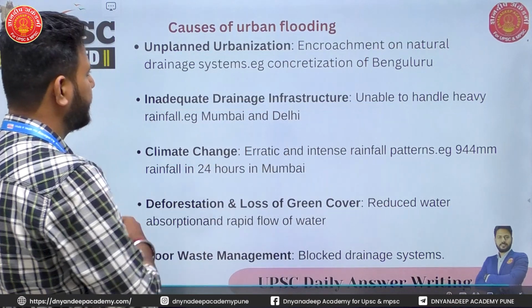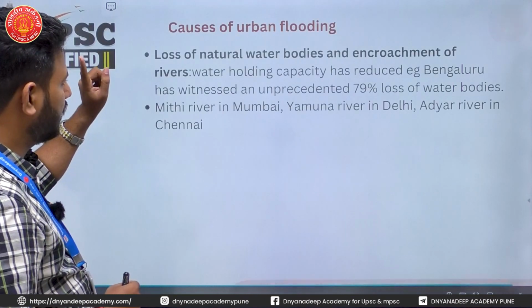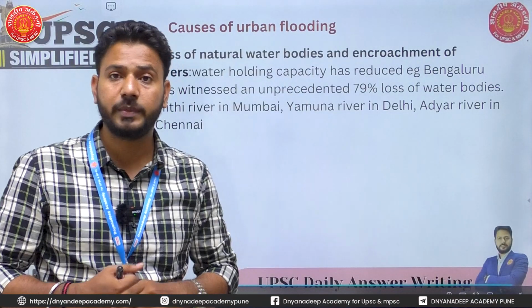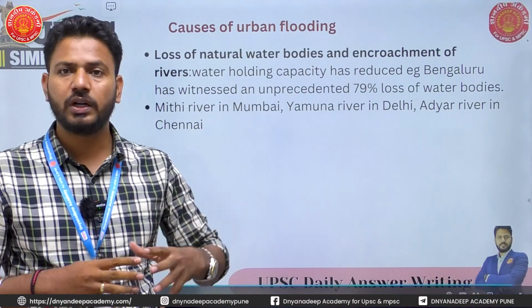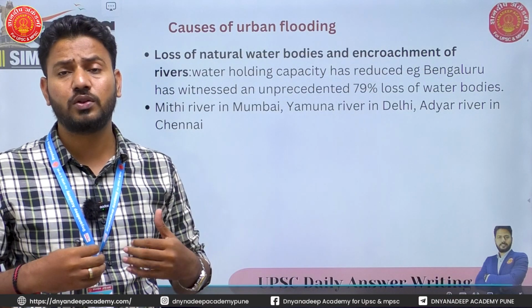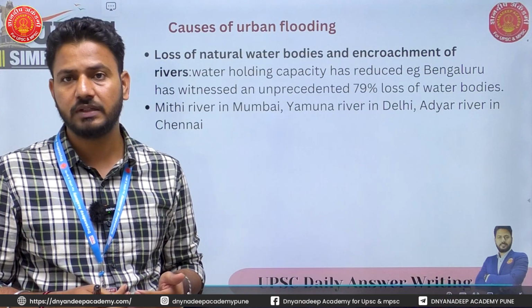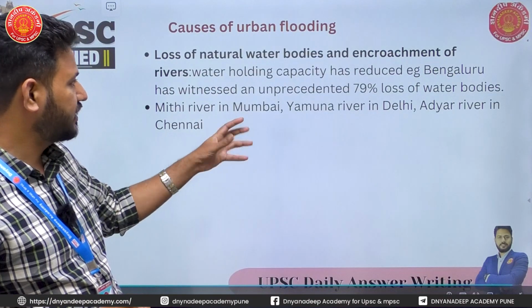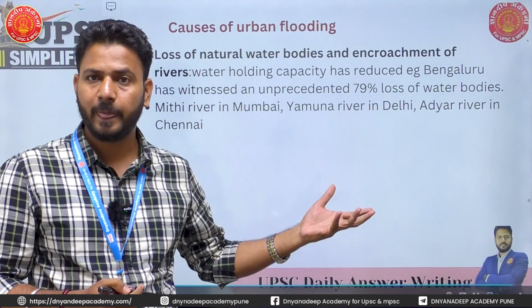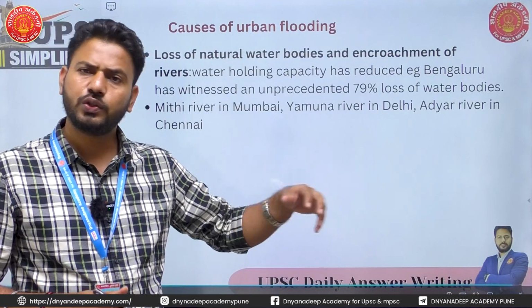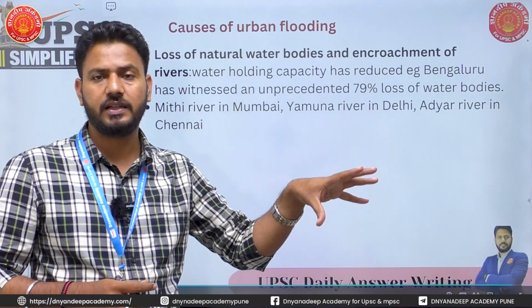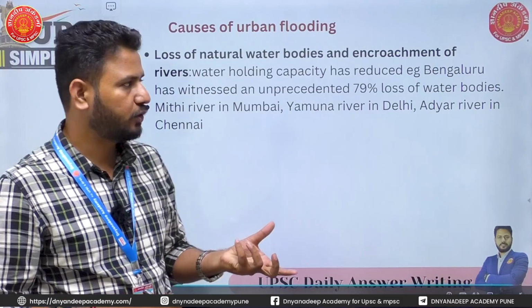Okay. Then the next is loss of natural water bodies and encroachment of rivers. For example, let's take Delhi in 2023. The Yamuna crossed the flood line because there's a lot of encroachment on these rivers. Another example that I've given is the Mithi River in Mumbai, which is also completely encroached. Adyar in Chennai. So you have a lot of examples across cities in India where the rivers and water bodies have been encroached upon.